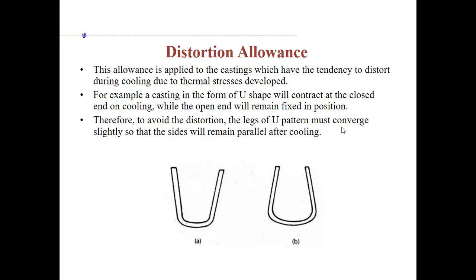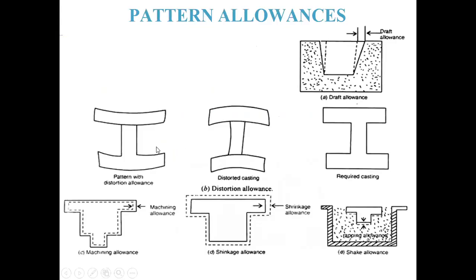All those we have discussed are summarized here. You see the I section: if this is the required casting, another example of distortion allowance, and it is distorting upwards, we'll keep the pattern like this so that it comes out to be the exact I shape.